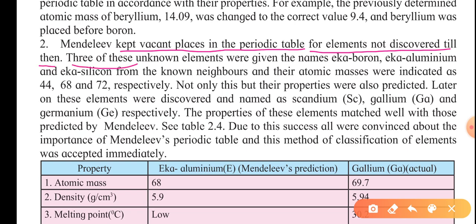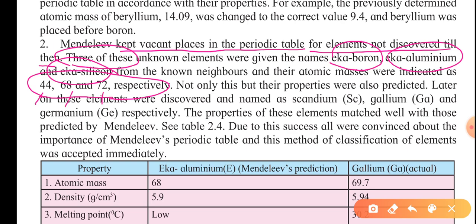So basically he put in three gaps, but he knew that elements would be discovered in the future and placed over here, showing such properties. He named those elements Eka boron, Eka aluminum, and Eka silicon, from the known neighbors, and he suggested their atomic masses also: 44, 68, and 72 respectively.